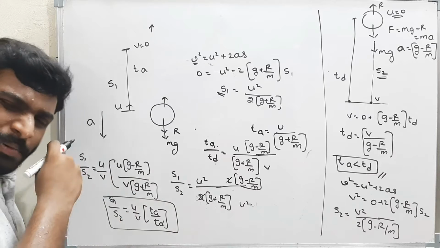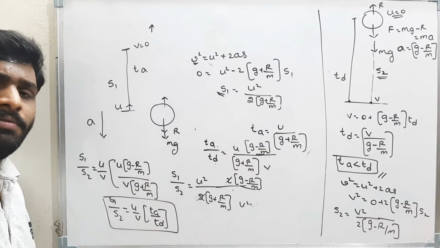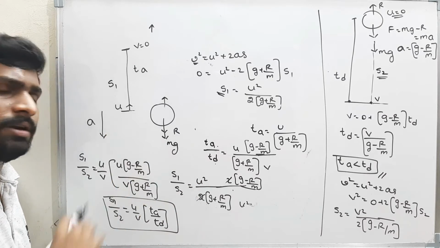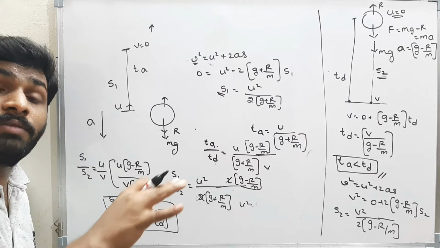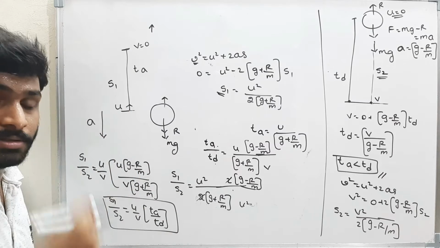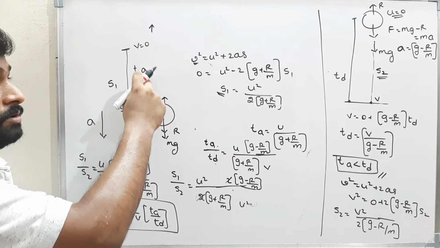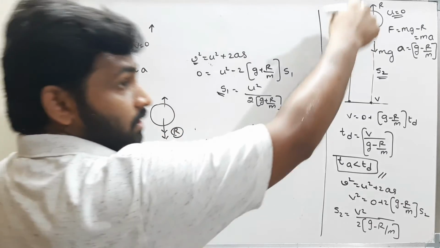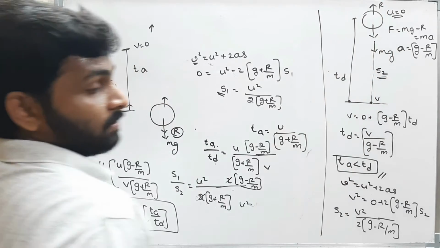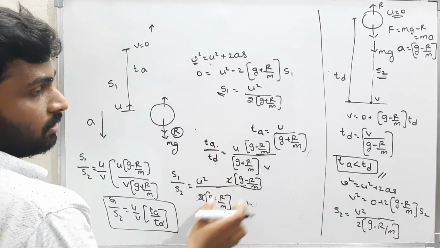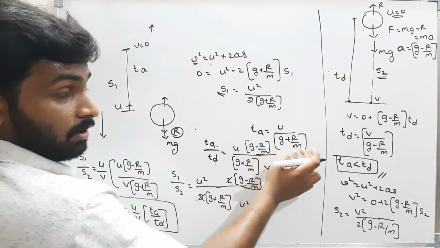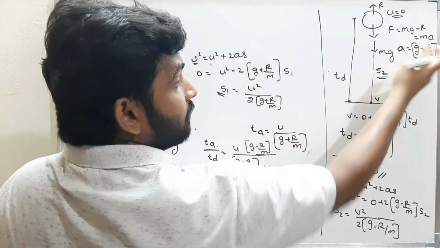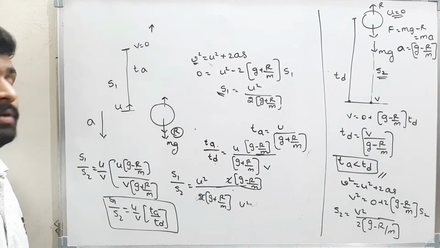Entirely different. Displacement is different, time of ascent is different, time of descent is different, acceleration acting on the bodies are different. Everything will be different if I assume the resistance. When the body is moving up, the resistance force is downwards. But when the body is coming down, the resistance force is upwards. Therefore here the acceleration is g plus r by m, here the acceleration is g minus r by m. Different.